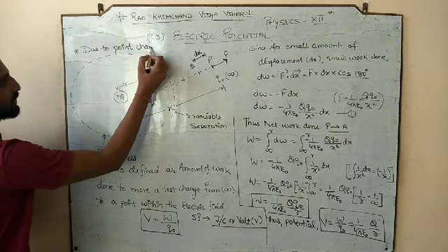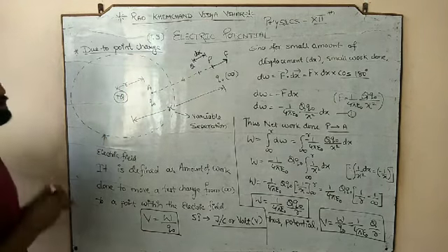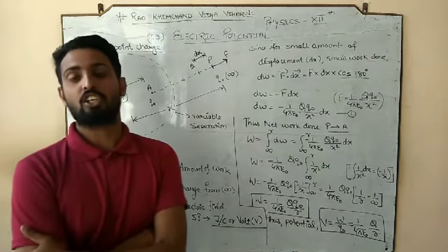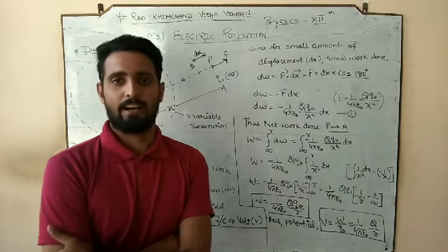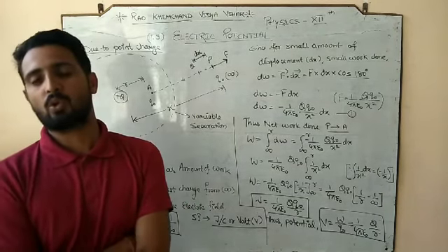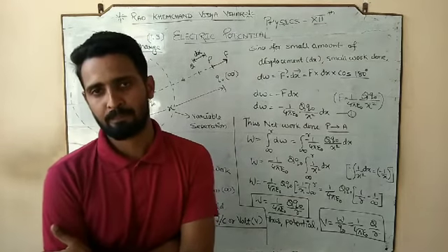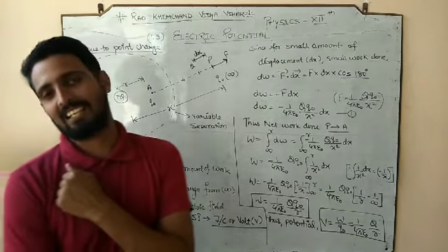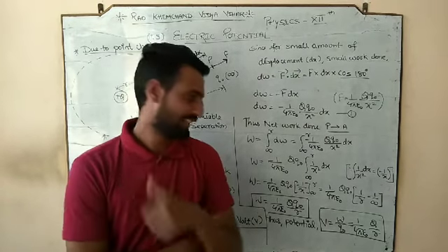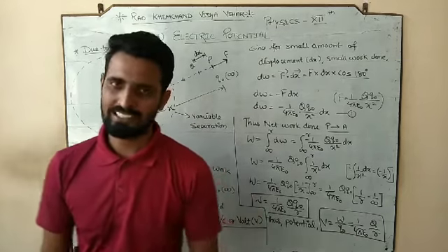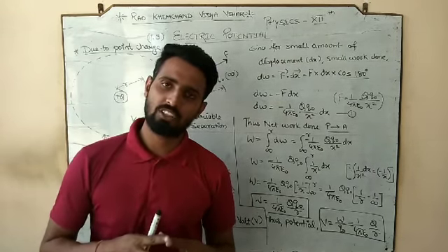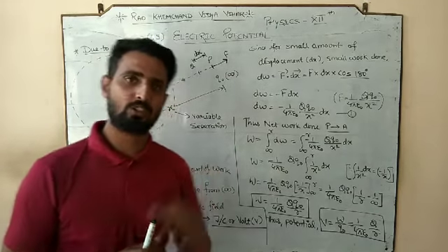So electric potential due to a point charge, and that final expression is 1 by 4 pi epsilon naught, capital Q by R. After looking at the expression, we get to know the factors on which electric potential depends. The first factor is epsilon naught, the permittivity, and you know that the permittivity depends upon the nature of the medium between the two charges.